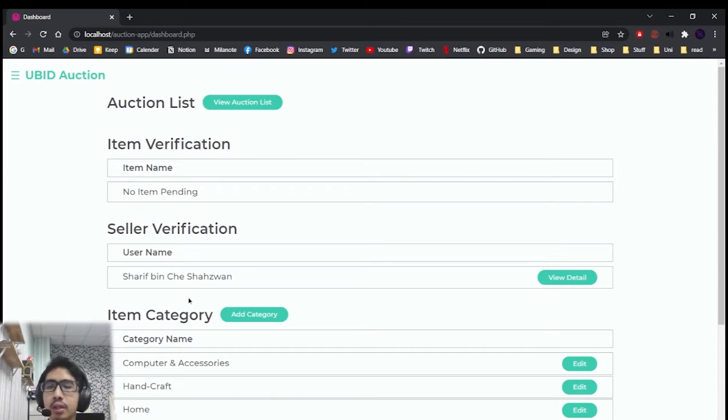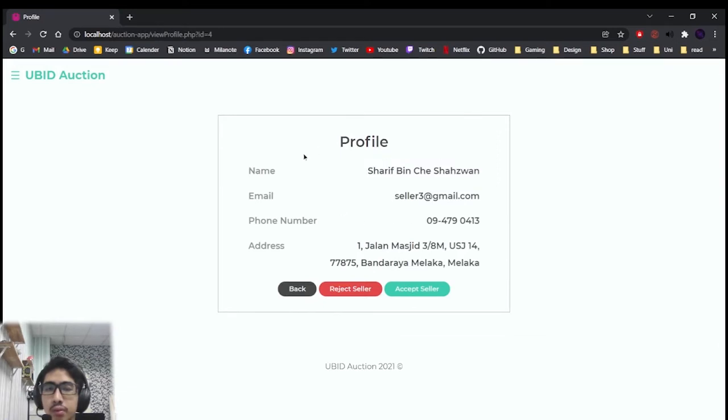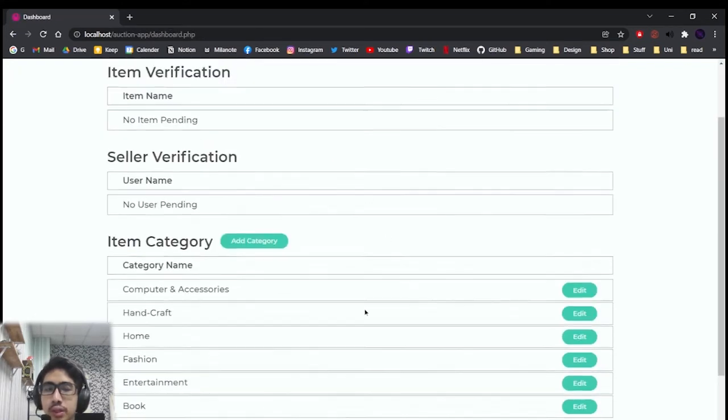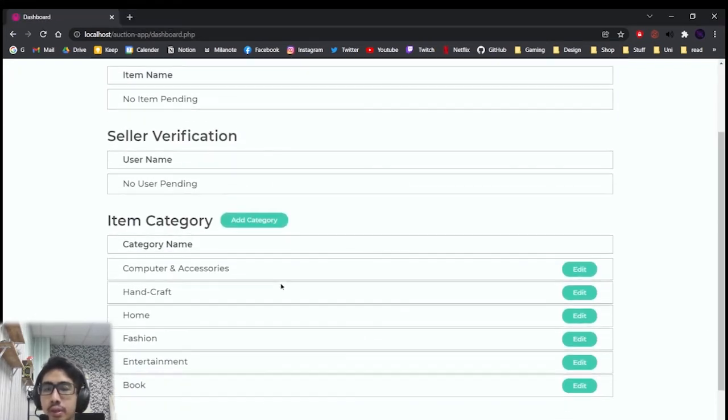So here, the user that has applied to be a seller will show here. So the admin can go view detail and view the seller information. The admin can accept or reject the seller. So we go ahead and accept. So next is the item category.